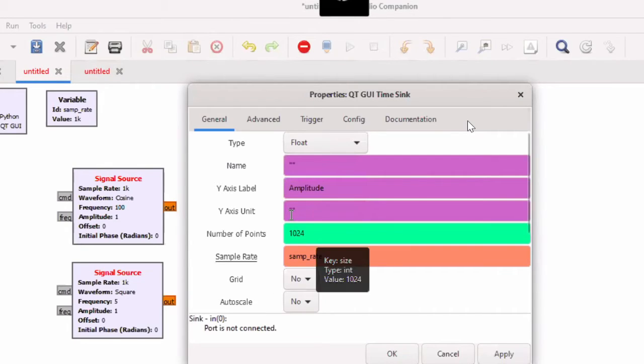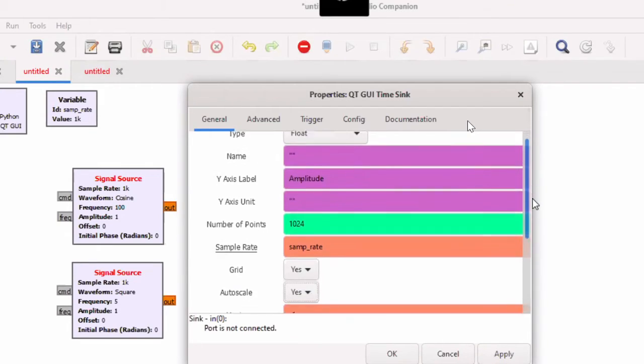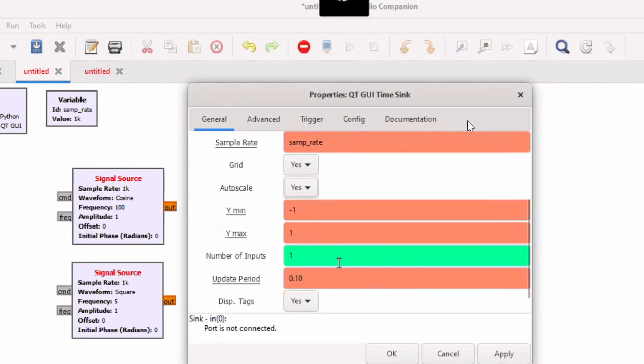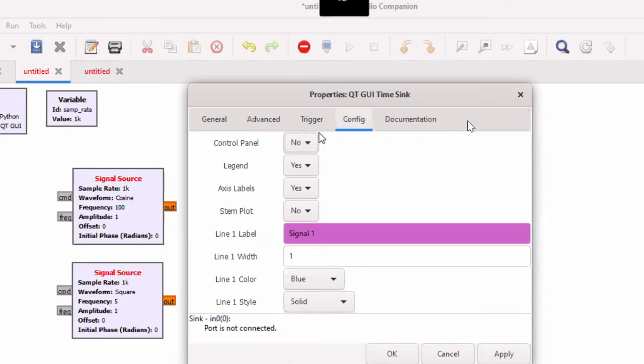Then grid should be yes, and auto scale should be yes. Number of inputs should be 3. Then go to configure, control panel. You have to select yes.